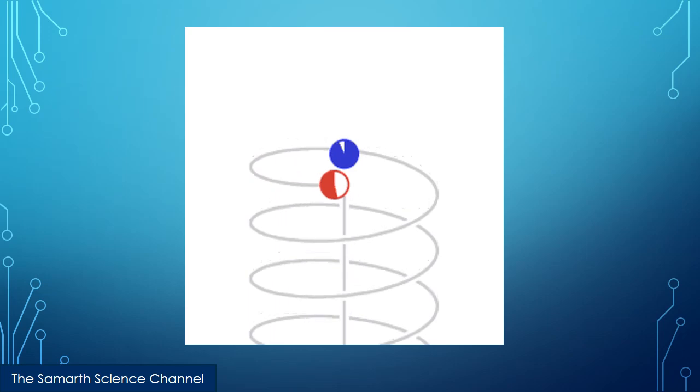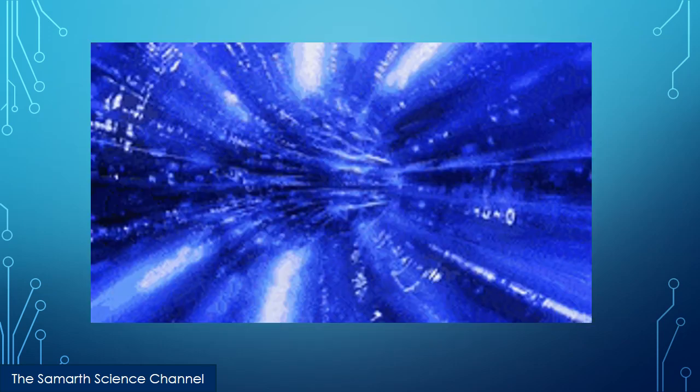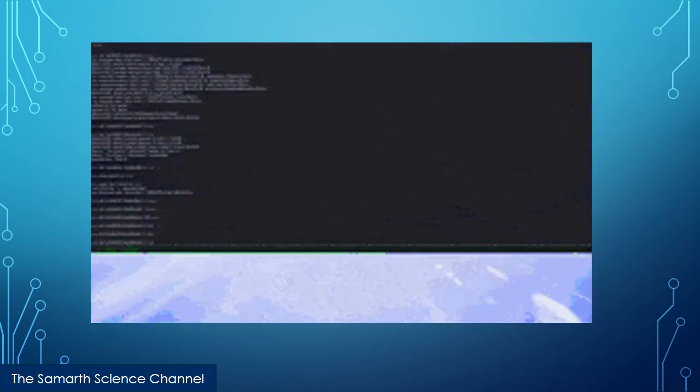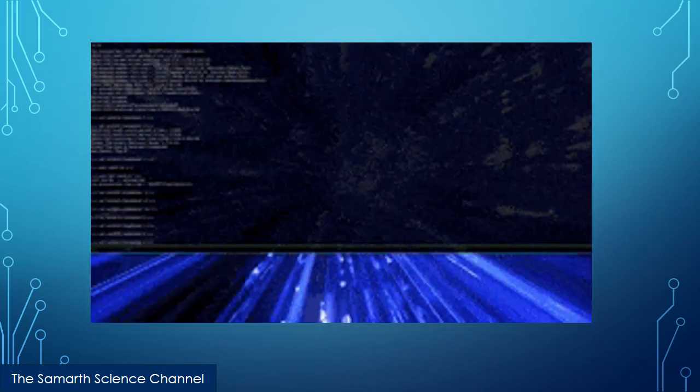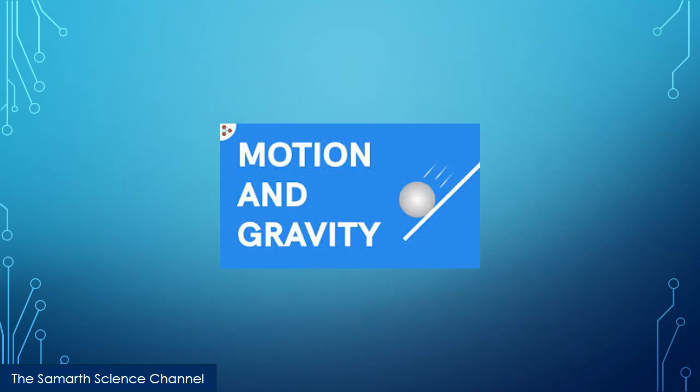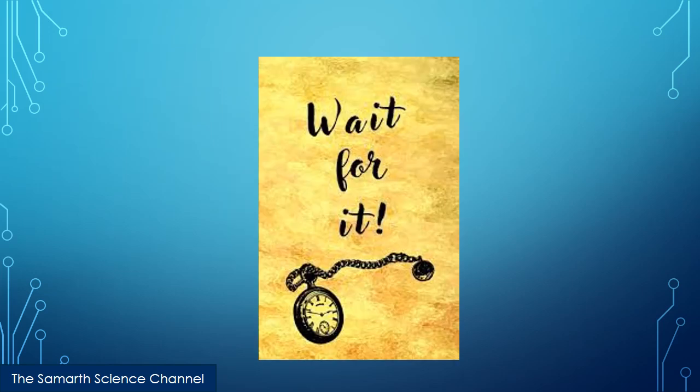The answer is time dilation. In classical physics, time is a constant, an absolute construct which cannot be changed or tinkered with. However, in relativity, this isn't the case. There are two ways time dilation could occur: gravity and motion. I'll be covering gravity next video where we talk about general relativity, since general relativity is all about gravity. But motion gives us the answer to our speed of light problem.